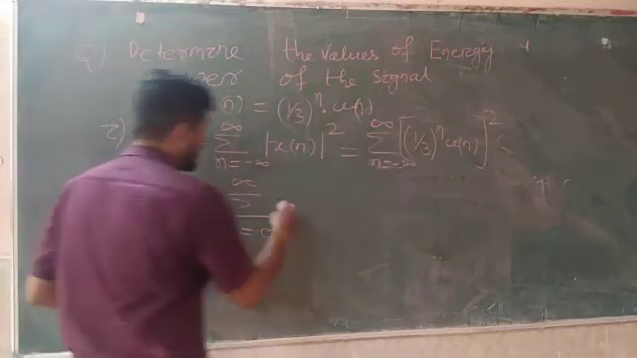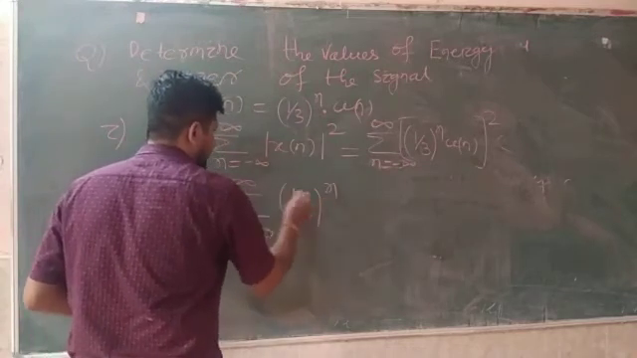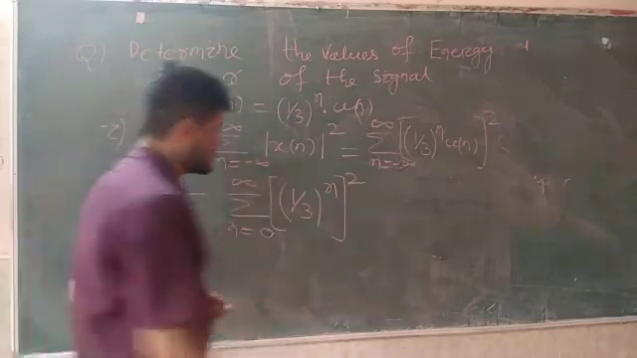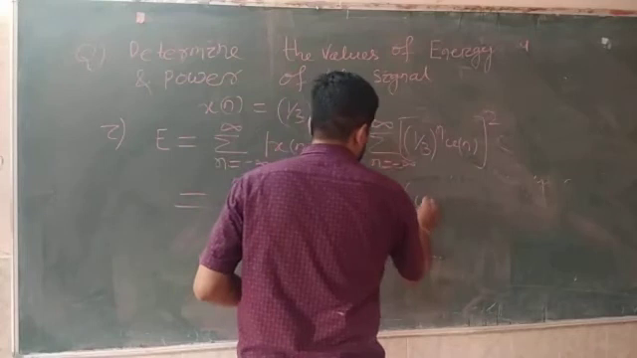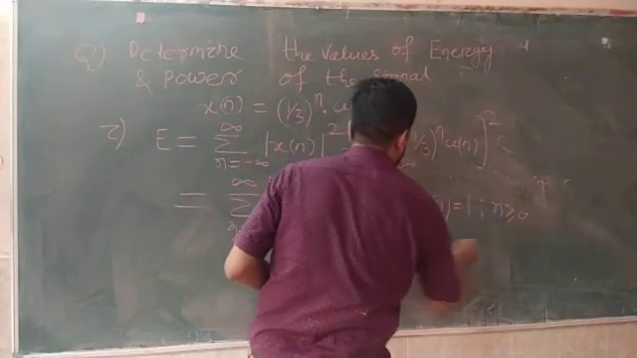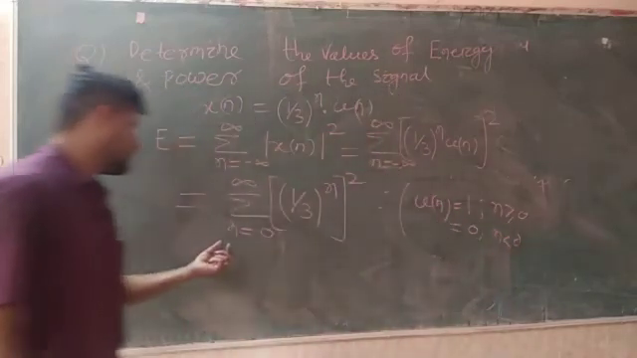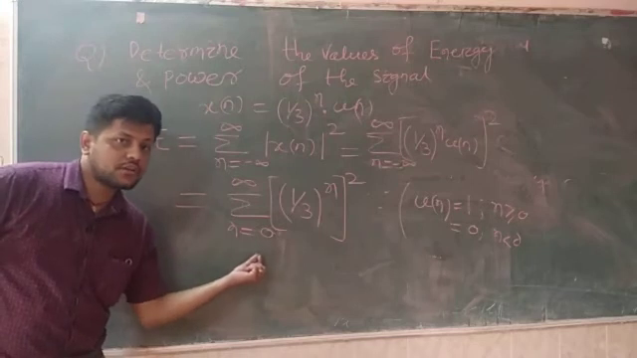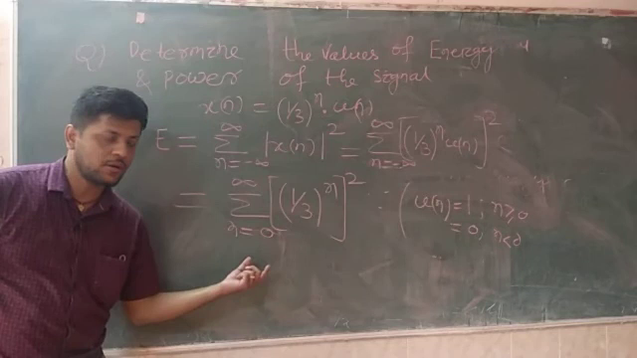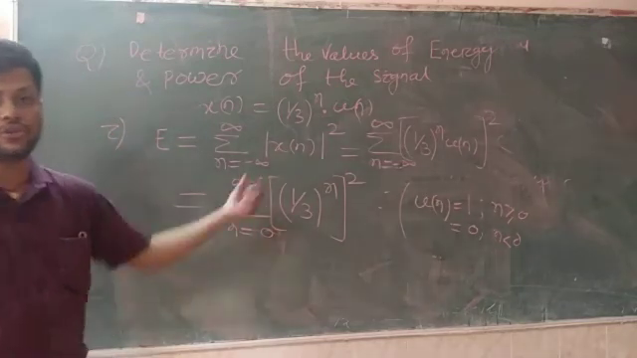So for that case, this becomes ((1/3)^n) square, since u[n] is equal to 1 only when n is greater than or equal to 0, and this becomes 0 when n is negative. That means the negative part of the summation, that is from -infinity to -1, this product becomes 0, hence the entire value is 0. So this summation exists from n equal to 0 to infinity.